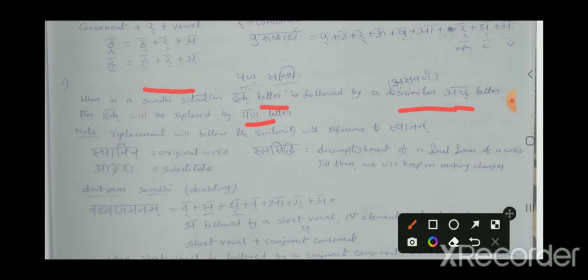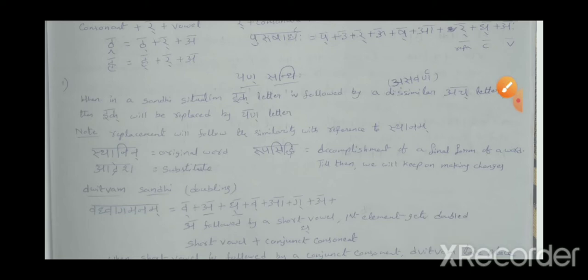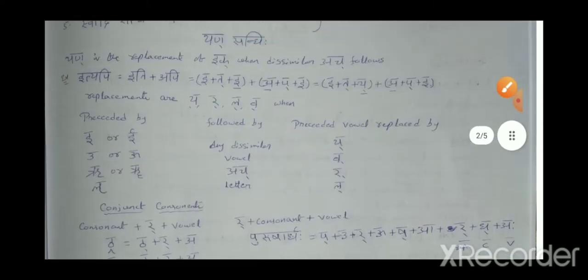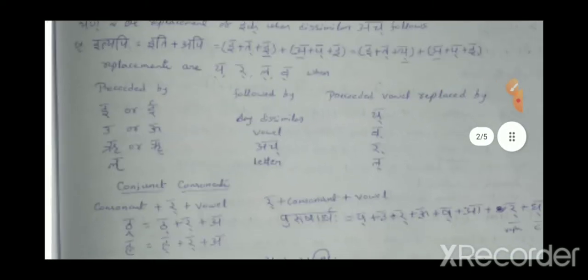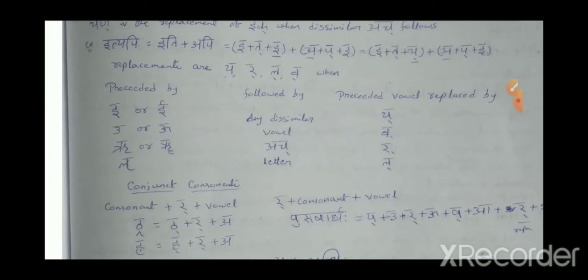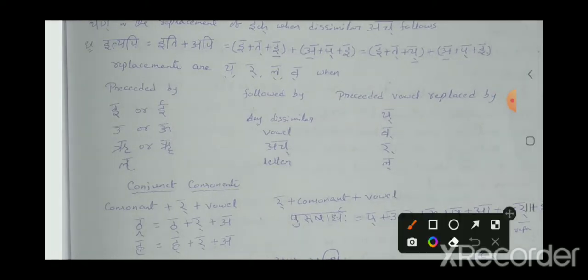And the letters yara, lava mean semi vowels. In this Yann Sandhi, there are 4 cases. The first case: if E or E is followed by a dissimilar ach, then the preceding vowel will be replaced by yakara.